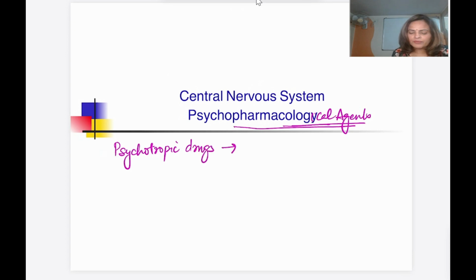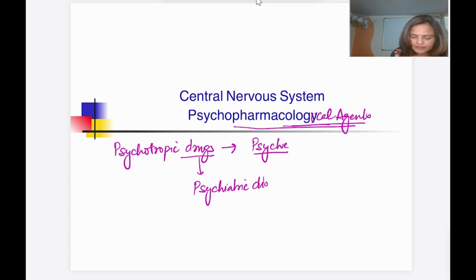Psych means mental processes, so they are going to control the psych or mental processes of the person. And this group of drugs is mainly used for various psychiatric disorders.